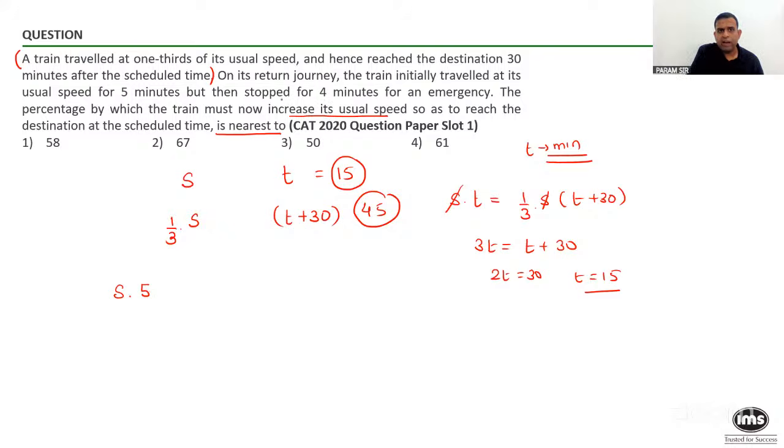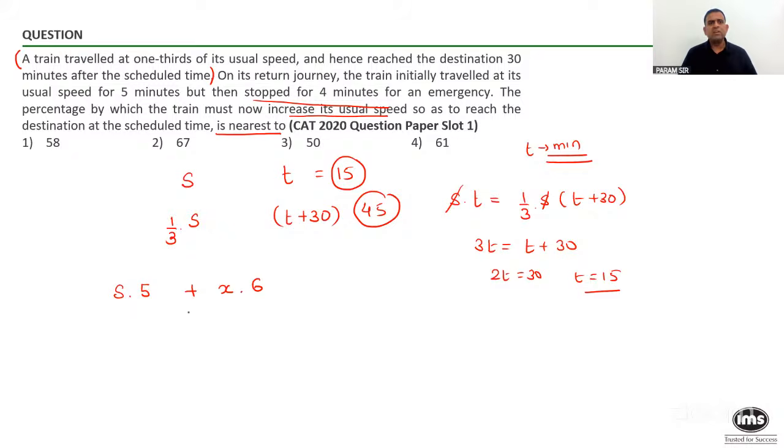Then I have stopped for 4 minutes. So no distance was covered in the next 4 minutes. Anyone can tell me, to reach on time, suppose I change my speed to x. Now tell me, how much time do I have remaining? I want to reach in the same time. Total time was 15, out of which 5 plus 4 are gone. How much is remaining? 6 more minutes.